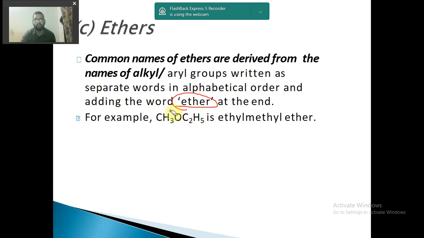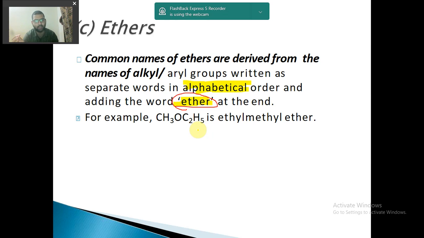So what does this mean? This means that this is my methyl group, this is my ethyl group, and this is my oxygen. So this is my ether actually. So what kind of ether is this? This is ethyl methyl ether. Why ethyl methyl? Why not methyl ethyl? Because we have to write it alphabetically. So alphabetically E comes first before M. So it will be called ethyl methyl ether. So this is common naming. Again, common naming is not much important, but let us just say this is ethyl methyl ether.